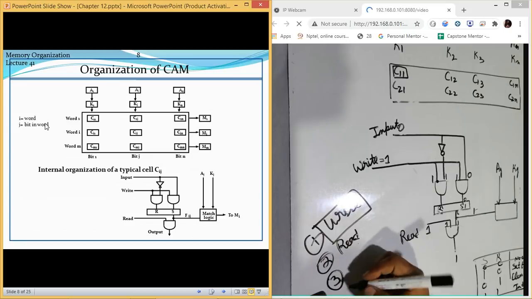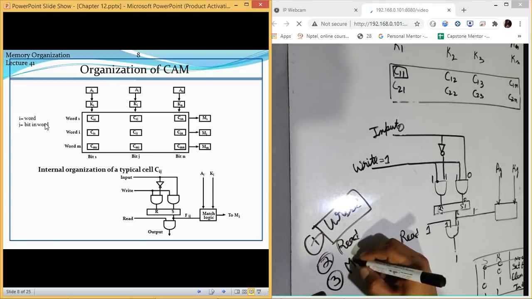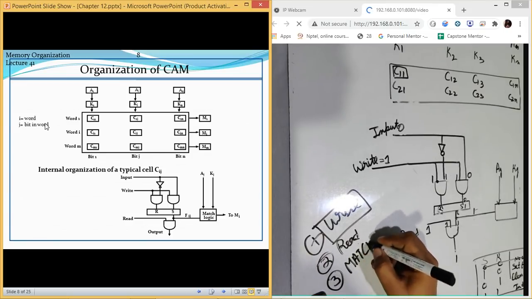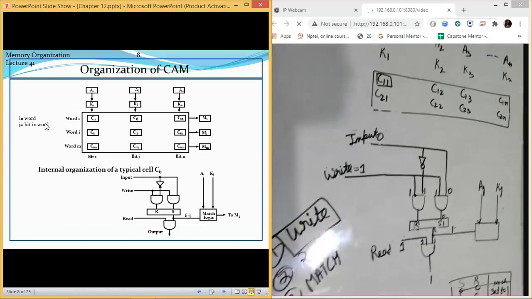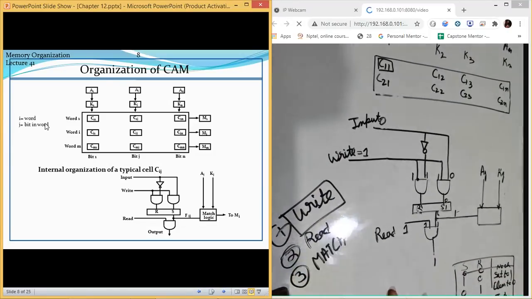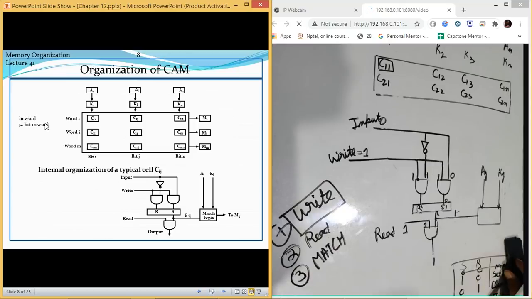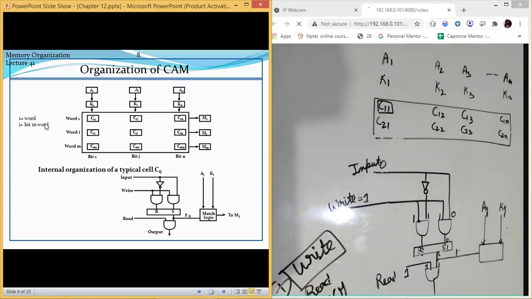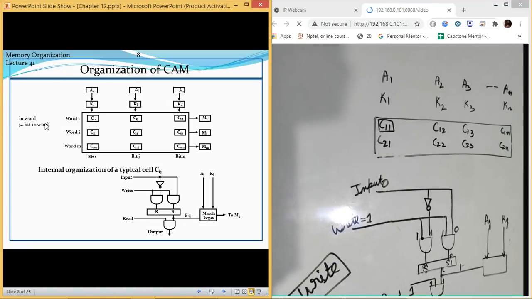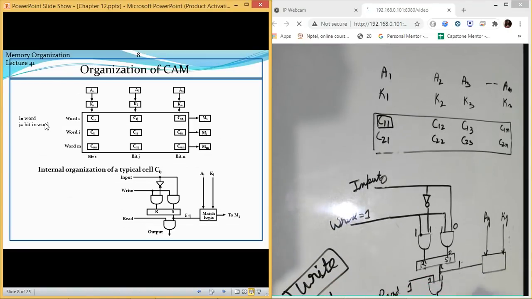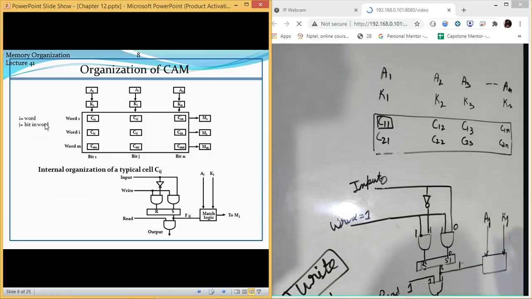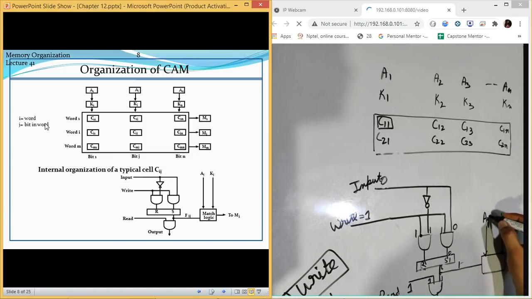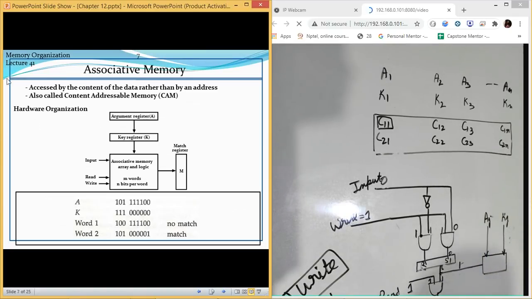Now let us talk about the third operation, which is match. How to match the content. This is important. Now to do this, let me just remove this part. Now let us see how to match the content. This value, which is the A value, which we have seen here.